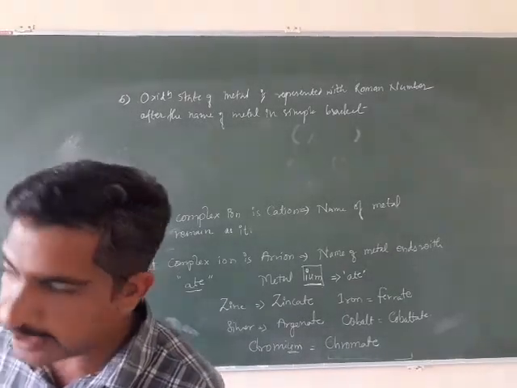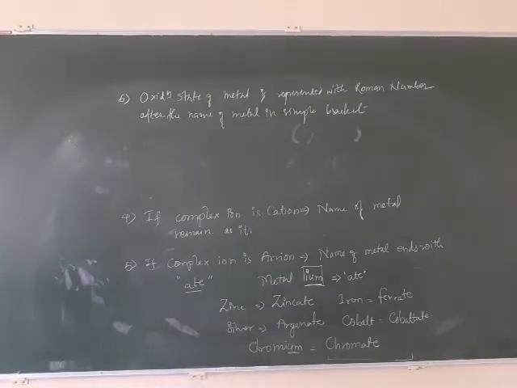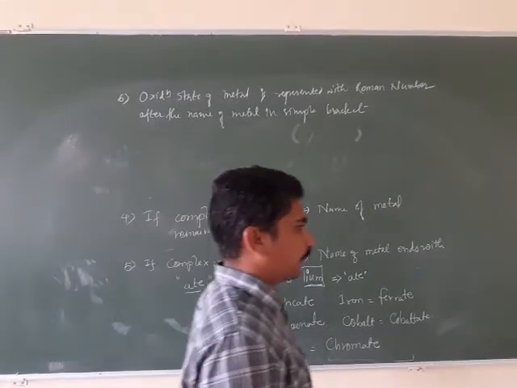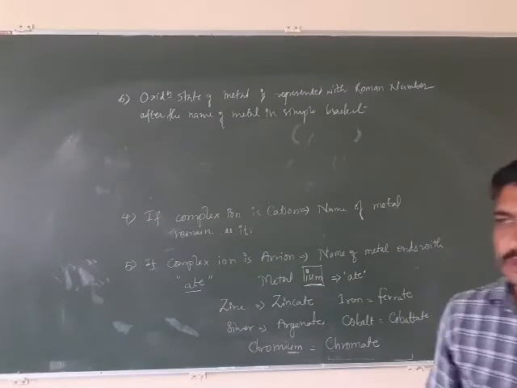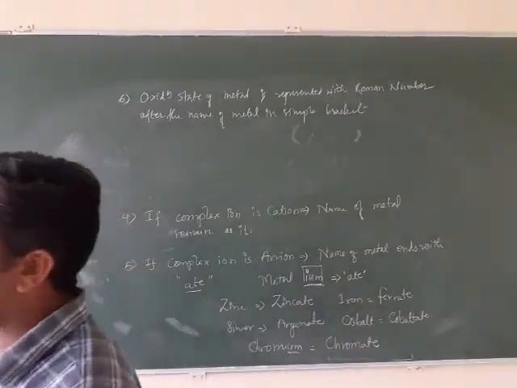The name of the negative counter ion is written at the last. Whatever the number of negative counter ions or positive counter ions, we are not using the terms di, tri, tetra.